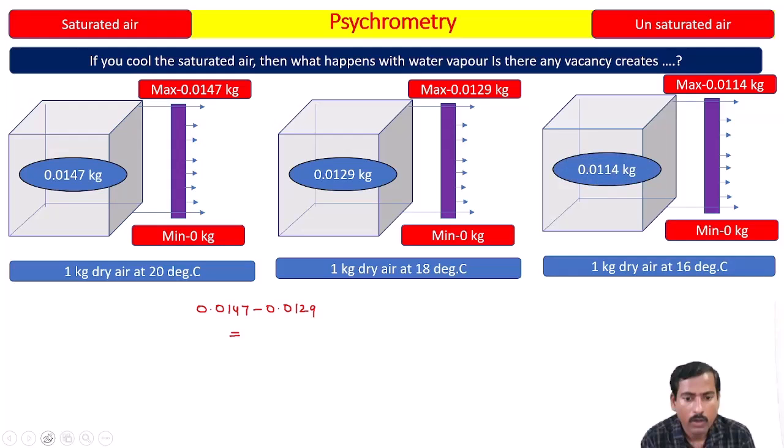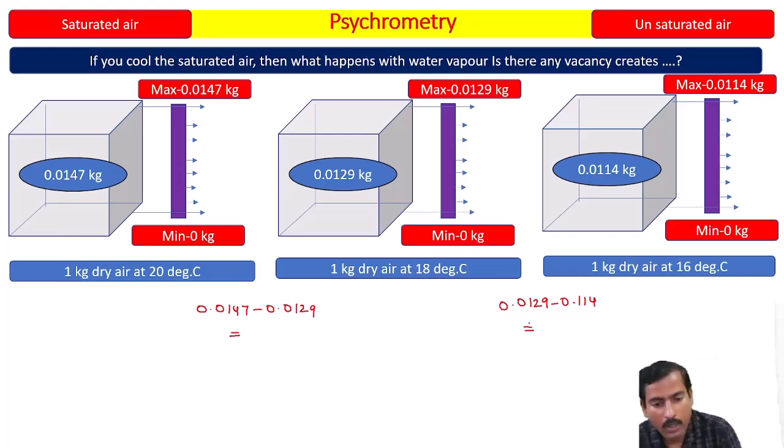But what will happen with the difference? The difference is 0.0129 minus 0.0114. Whatever difference comes out, that amount of water vapor is condensed into liquid, and that amount of water vapor is removed. After removal, at 16 degrees the air is again called saturated air. There is no vacancy created.